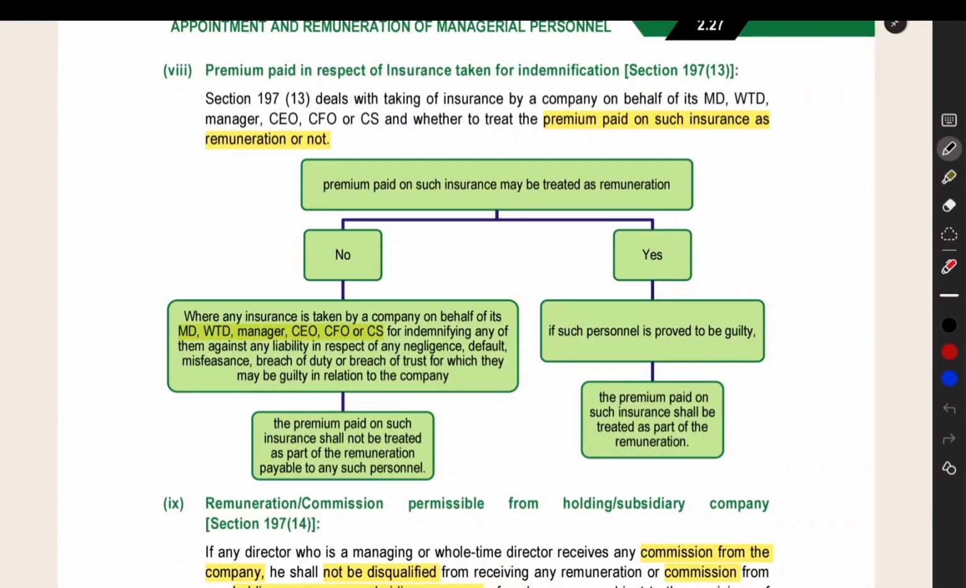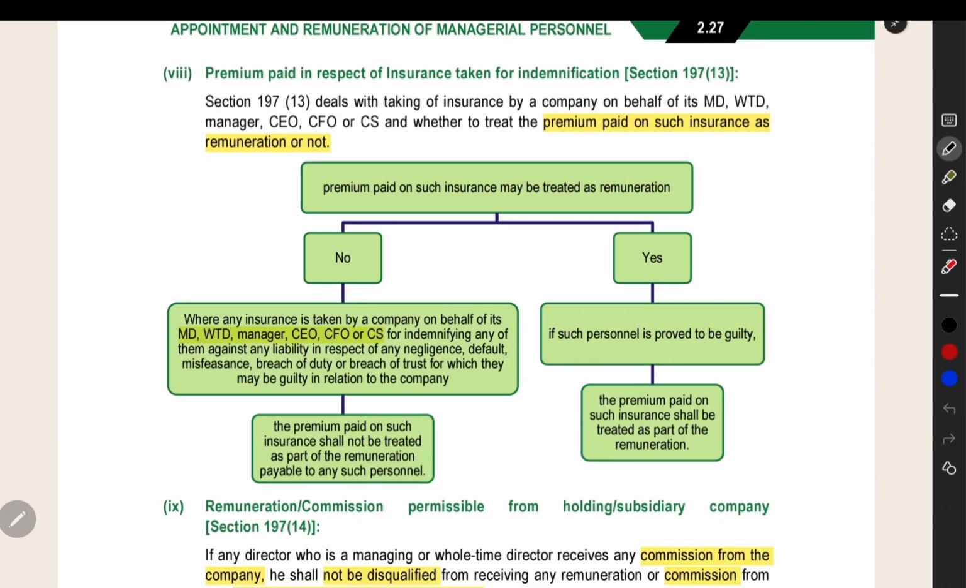The next point we are going to see is related to the indemnification insurance which is taken by the company in respect of MD, WTD, manager, CEO, CFO or CS. If any loss occurs to the company because of any mistake or negligence or default of any of these people, the insurance company will pay money to the company. In this kind of contract, the insurance premium paid, whether it will be added to the remuneration of the directors. That is the question here.